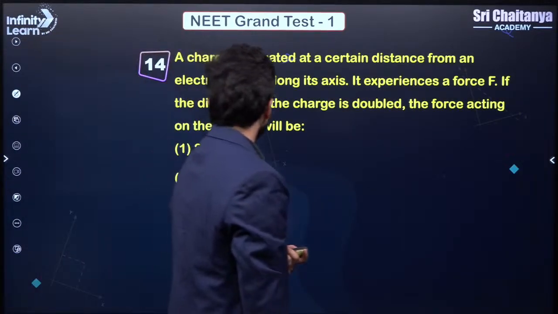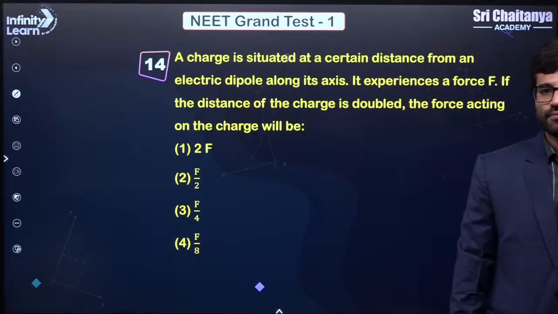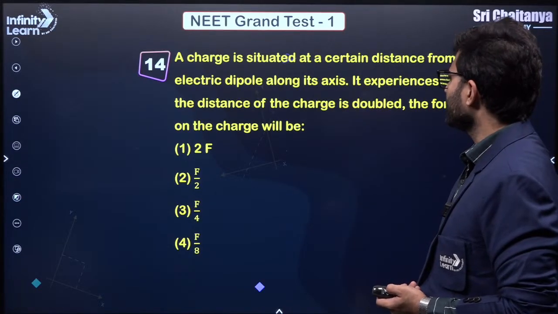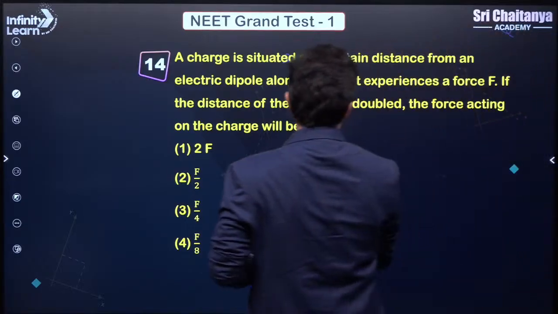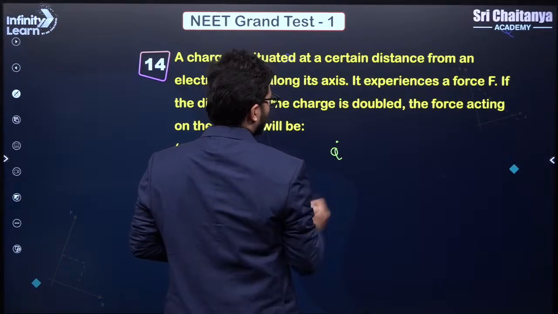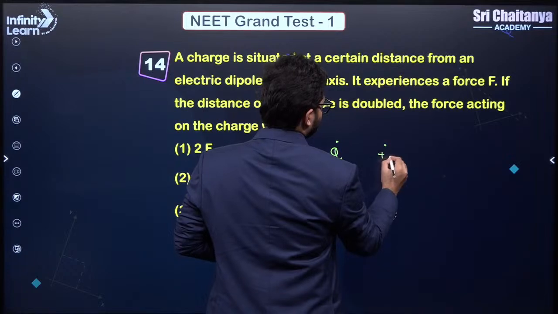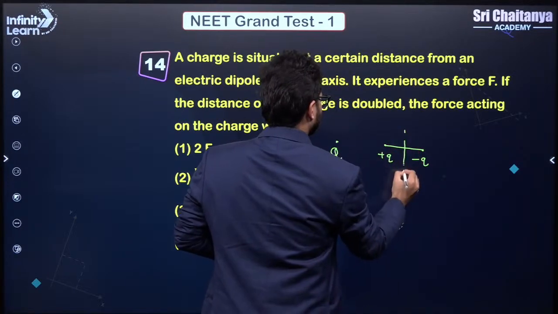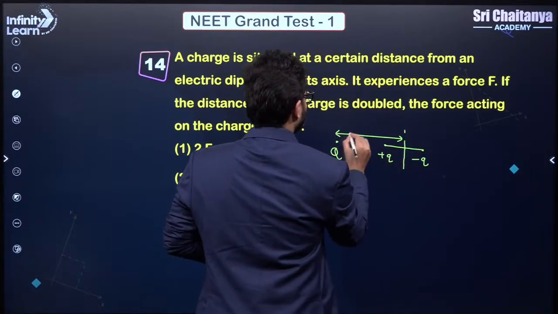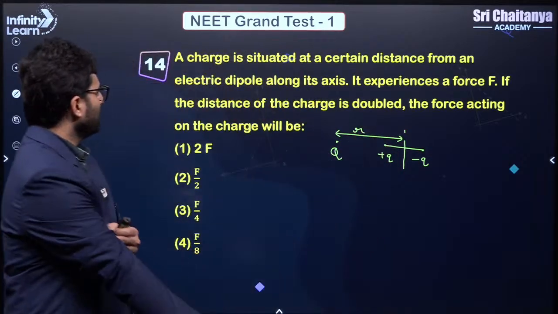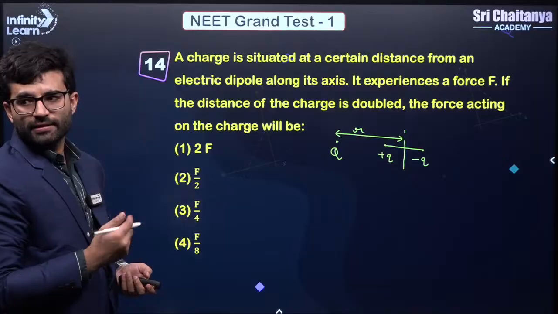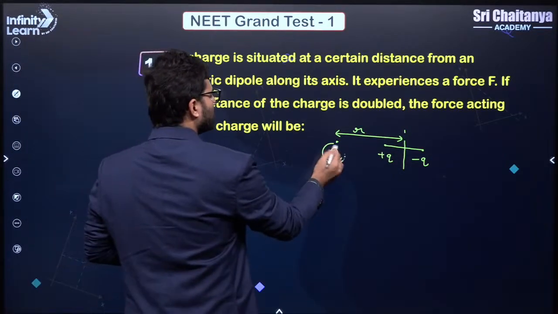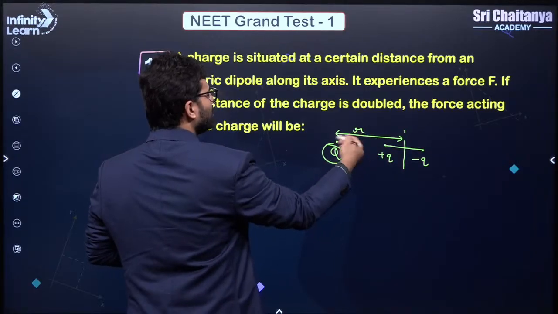Next question. A charge is situated at a certain distance from an electric dipole along its axis. So again, let us draw the diagram. We have a charge which is situated from a dipole. Let's say this is my dipole, and the charge is situated at a distance r along its axis, right? It experiences a force F. So why will it experience a force? Because there is an electric field due to this dipole.